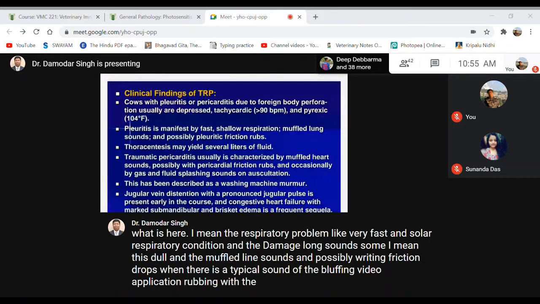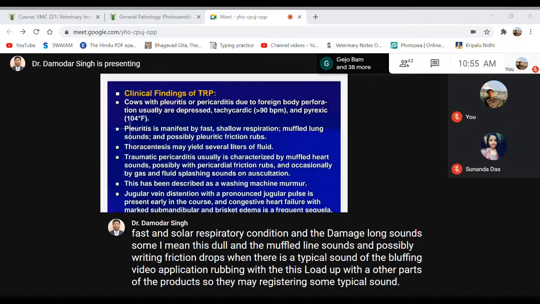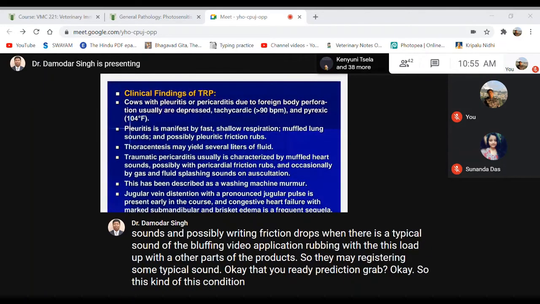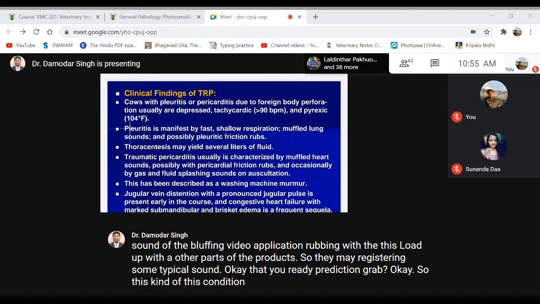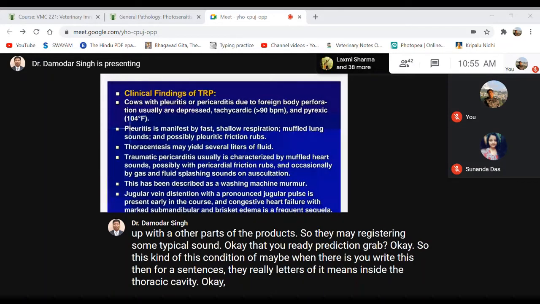So they may produce some typical sound. Okay, that pleuritic friction rub. This condition may also be present when there is pleuritis. Then thoracentesis may yield several liters of fluid from inside the thoracic cavity, particularly when there is pleuritis, pericarditis, and all these things. Accumulation of some watery fluid may be there in the thoracic cavity, which can also be termed hydrothorax.